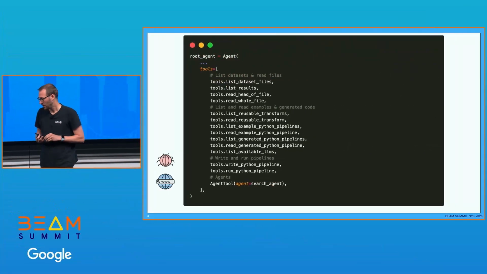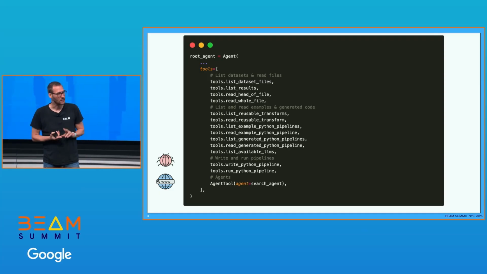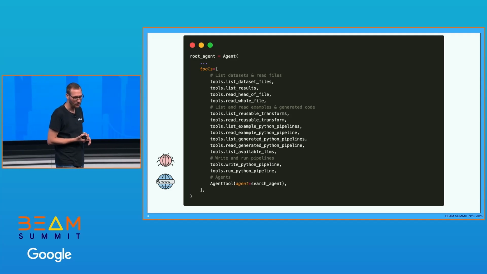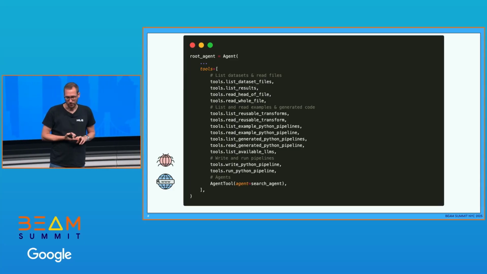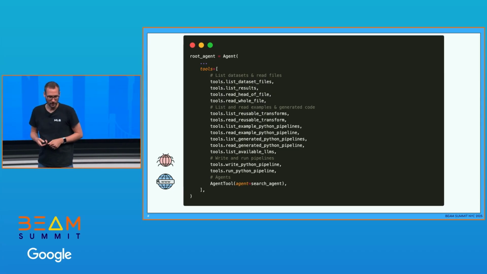Then I also give it all the tools. In this example, we have 4 different blocks. One is for listing data sets and reading files. So we have data sets, we can read the entire file, we can also list results. Then we have a bunch of Beam-specific tools: reusable transformations, example pipelines, also the pipelines that have already been generated by the LLM, as well as the available LLMs. And then we have something where we can write pipelines as well as execute them. And we have this special agent, which is for searching.